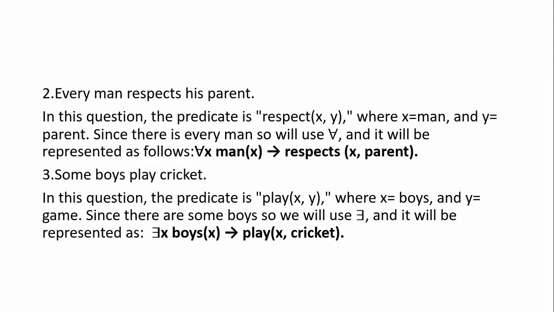They mention only every man, they didn't mention every parent. That's why I am considering x for the universal quantifier, not y. So here man is represented by which variable? x. Respect is the predicate. The first predicate, man, is represented by the universal quantifier variable x, followed by comma parent. They didn't say that every man respects every parent. So when you represent this statement, you apply the universal quantifier for man only.